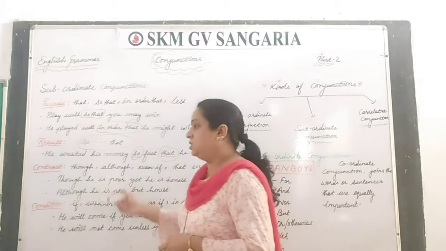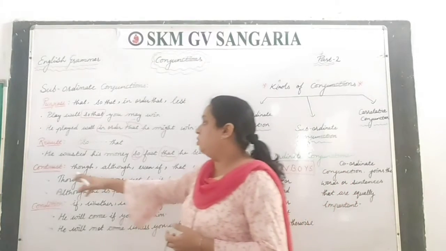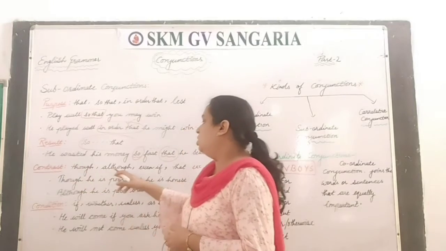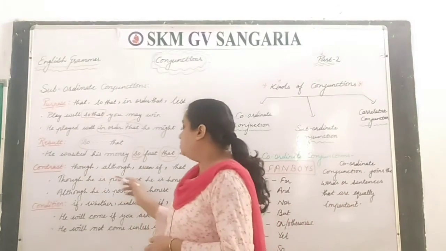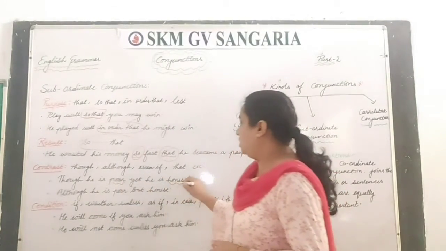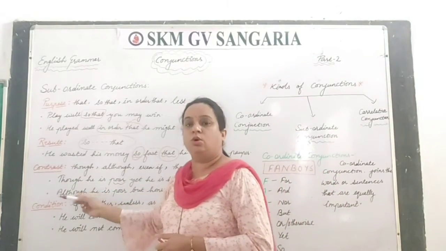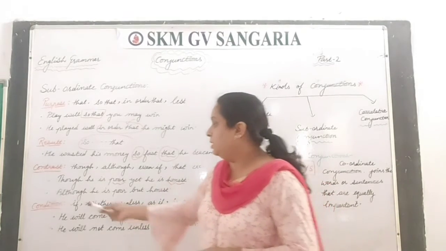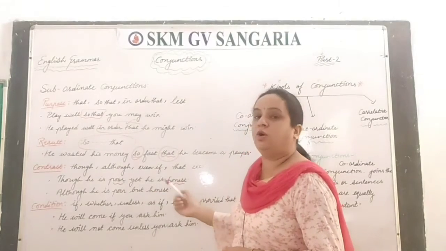Next is contrast. Contrast is what? When the opposite idea comes. Contrast words are though, although, even if, that, etc. Though he is poor, yet he is honest. See, poor and honest, contrast is there. So here we can join this sentence by using though and although. Both give the same meaning. So the sentence with although is: Although he is poor, he is honest.